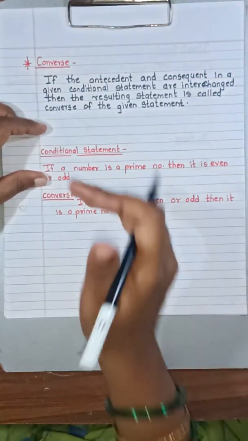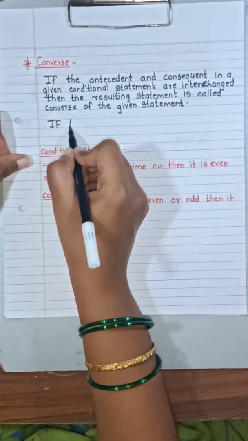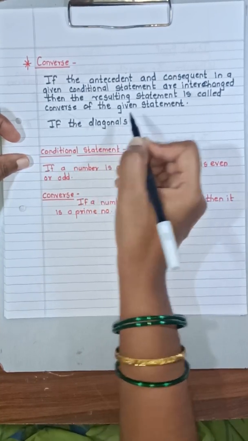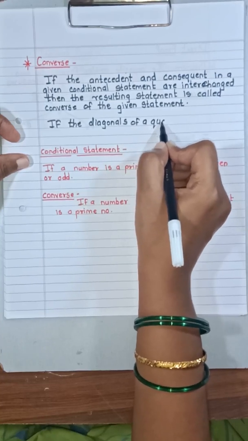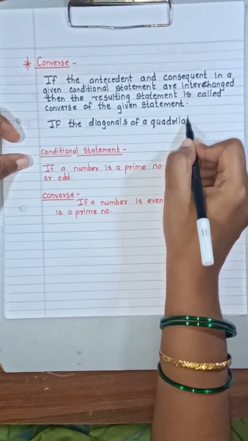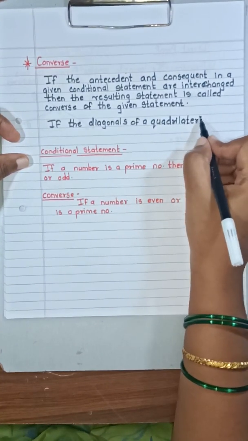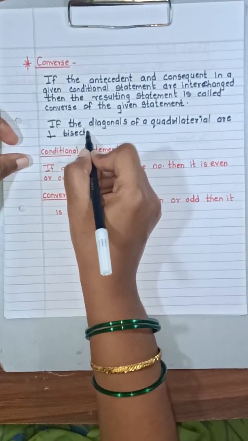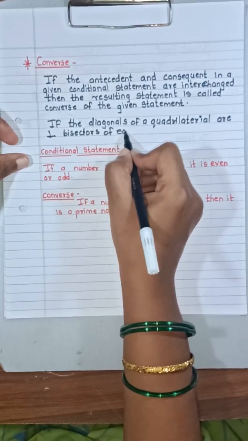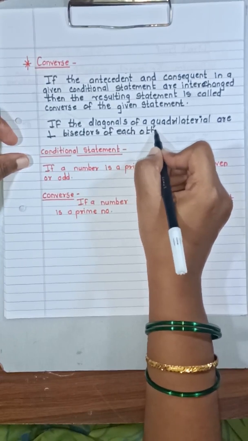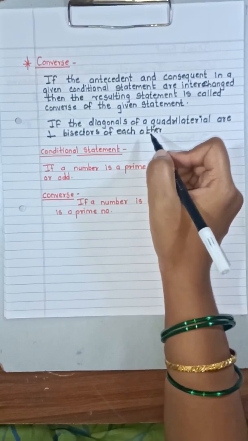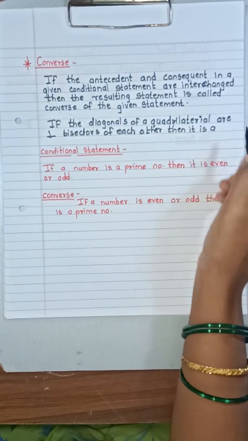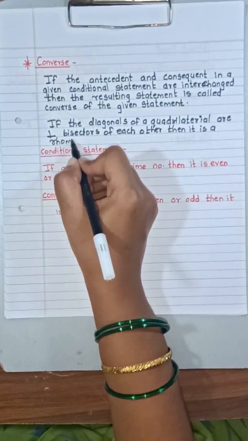Its converse will be: if the diagonals of a quadrilateral are perpendicular bisectors of each other, then it is a rhombus.